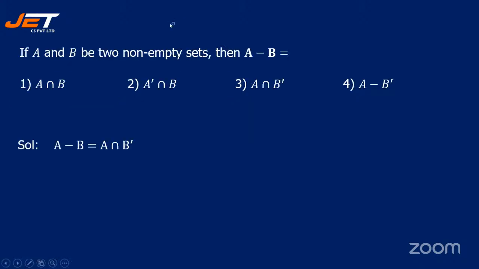In the next question, if A and B are two non-empty sets, then what is A minus B? Here the answer is given because we have a formula based on this, isn't it? So what is A minus B? A minus B is A intersection B dash. It is nothing but A intersection B dash. Good. Many of you are giving me the answers to this. Let's move on to the next question.